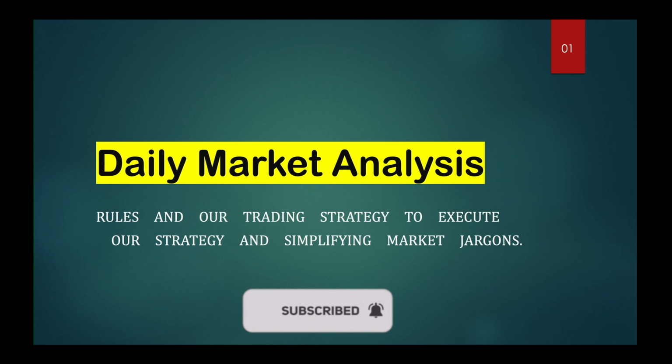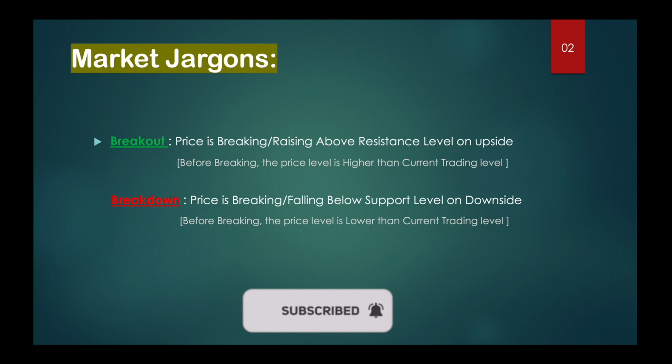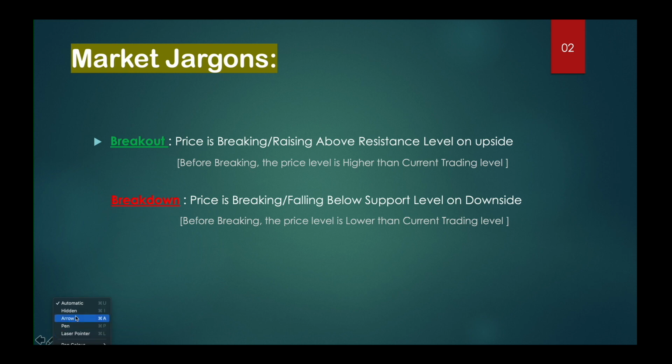So let's get directly into it. We'll be commonly using market jargons. The first jargon is breakout. What is breakout? Breakout means the price is breaking or rising above the resistance level on the upside, which means before breaking, the price level is higher than the current trading level.